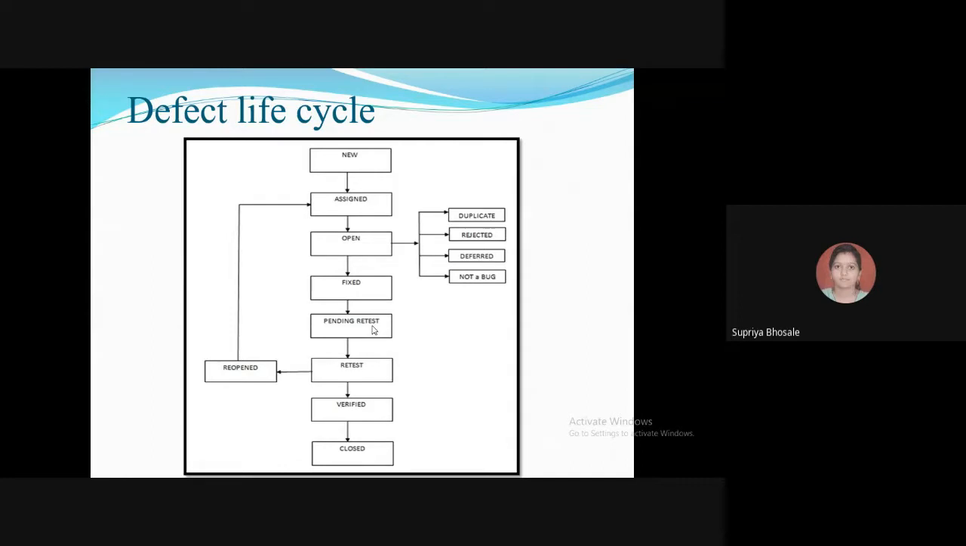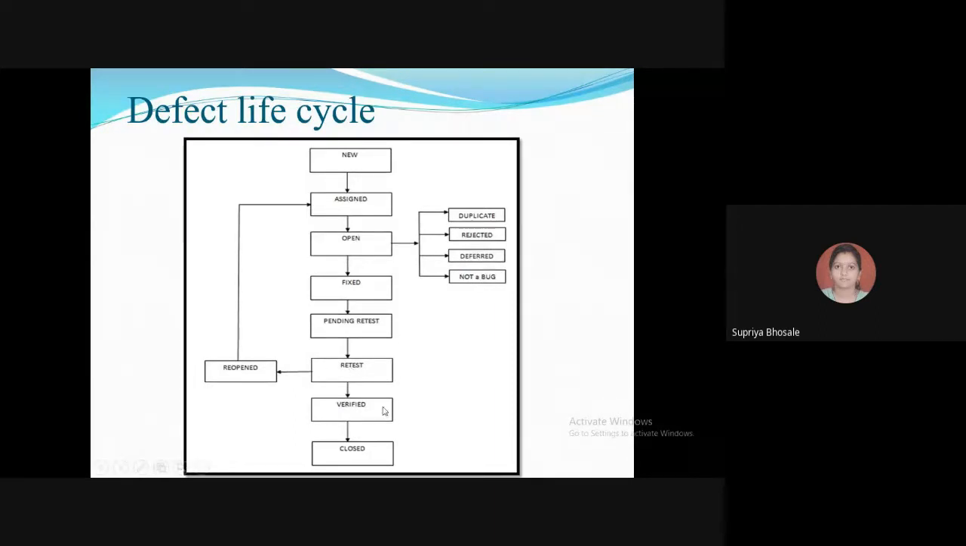Okay. Next is retest. At this stage, the tester does the retesting of the changed code which the developer has given to him, to check whether the defect got fixed or not. So here at this stage, retesting is being carried out.